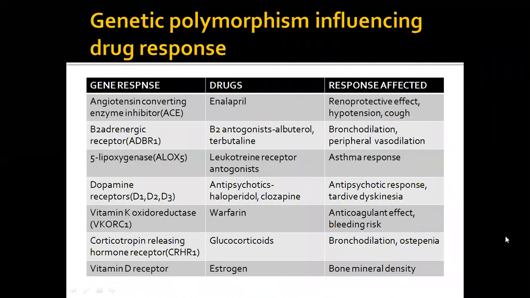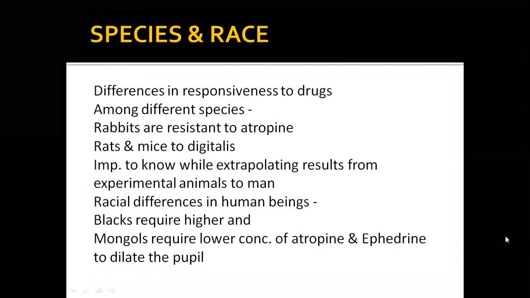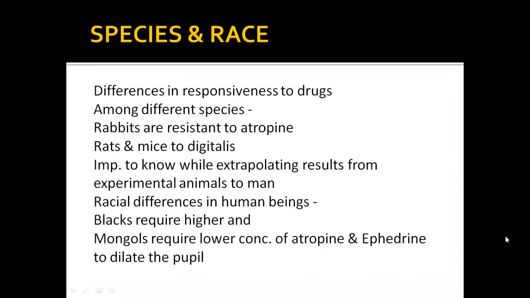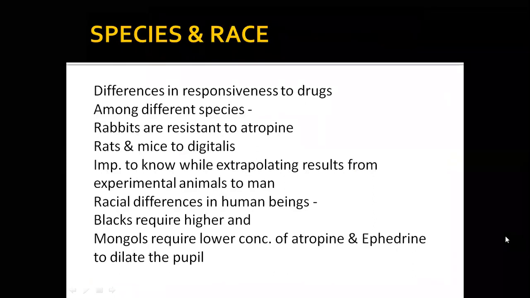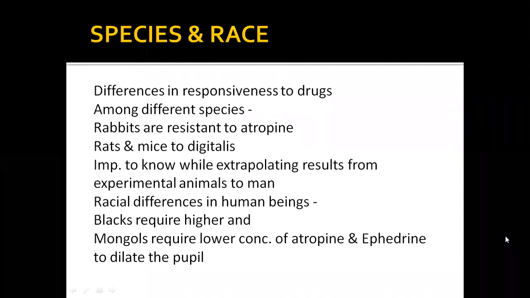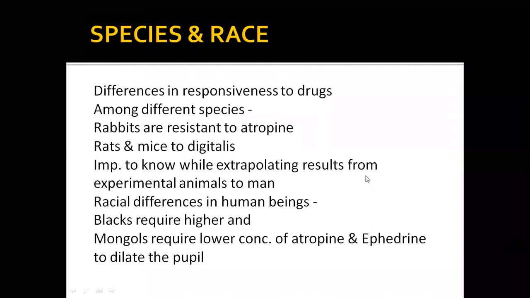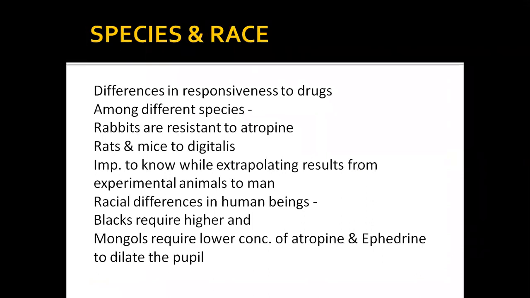So this is one more exhaustive list showing the different drugs. So species and race. For example, some drugs are tolerated by rabbits. We are doing this experiment in rabbits. Okay, the atropine eye experiments. Rabbit eye experiments are very important for us to understand various drugs, starting with phenylephrine, pilocarpine. All these drugs we do experiments with in the rabbit eye.